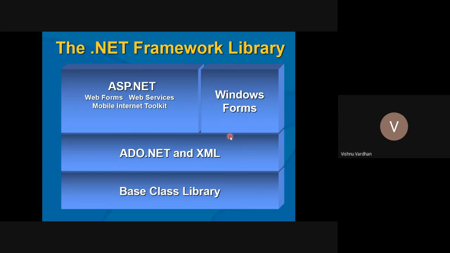And when we see the framework library, it is again segregated into different components. Even though all these are part of the library, the libraries are again segregated into different technologies. One is ASP.NET, one is Windows Forms, and one library is dedicated to ADO.NET. This is for dealing with databases, and one is the base class library, which interacts with all the libraries provided through the framework. In that way, it is neatly segregated as per the functionalities and as per the target applications that you want to generate for your programs.